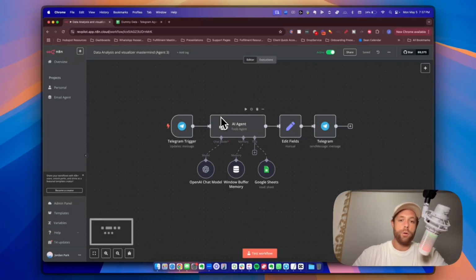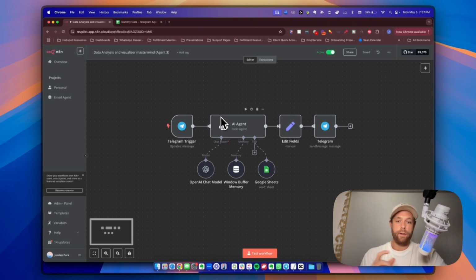I'm going to walk you through how I built this step by step so you can clone it, you can customize it, and ultimately have your own AI teammate up and running by the end of the day. So let's go ahead and dive in. All right, so we're going to show you step by step how to build out this agent.